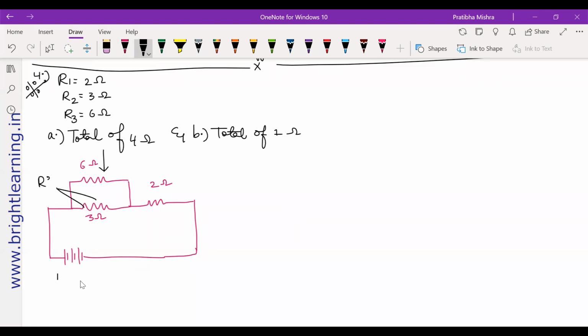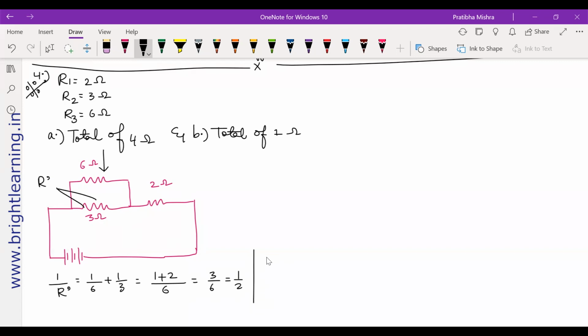So 1 by R dash will be equal to 1 by 6 plus 1 by 3. LCM is how much? 6. So it will be 1 plus 1 into 2, it's 2 by 6. 3 by 6 is how much? 1 by 2 only. Now, this total plus 2 ohms I will take.